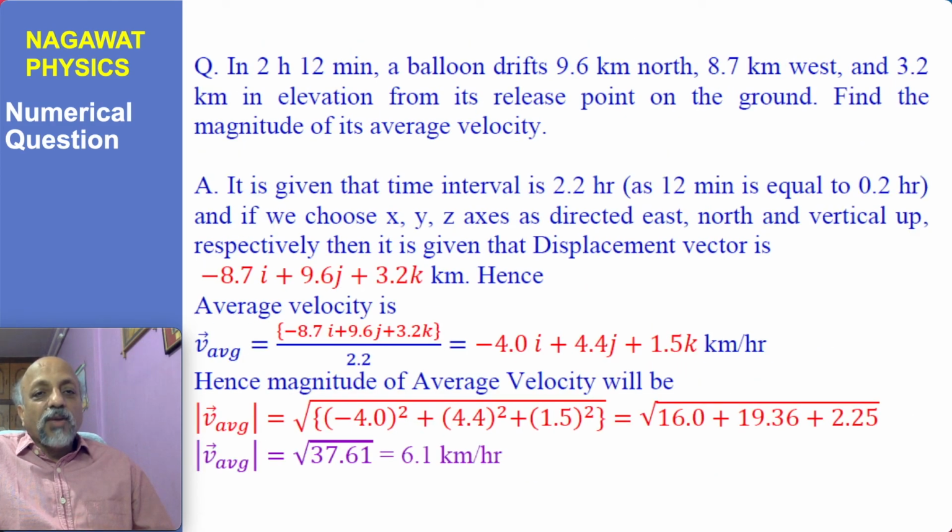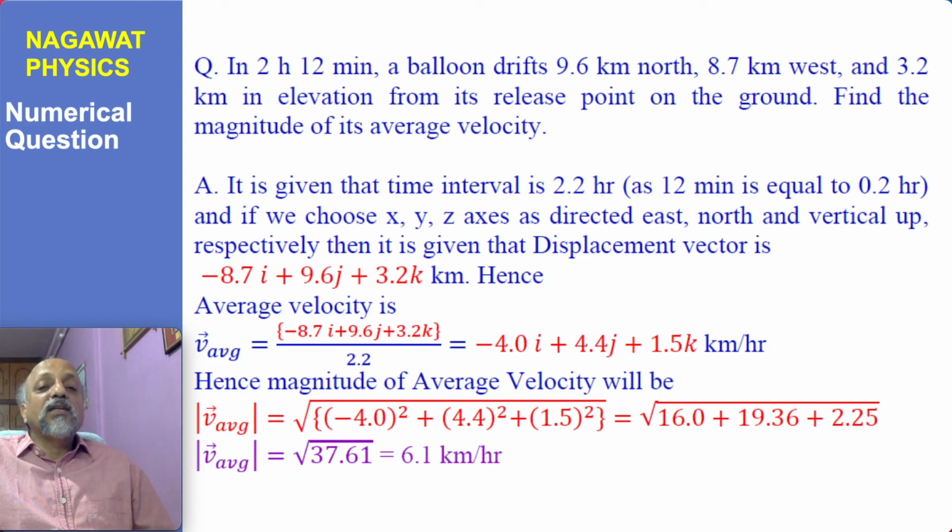Another numerical problem: in 2 hours 12 minutes a balloon drifts 9.6 km north, 8.7 km west and 3.2 km in elevation from its release point on the ground. Find the magnitude of its average velocity. So it is moving in all 3 directions i, j, k: minus i for west, j plus for north, and k the vertical upward direction we are choosing.